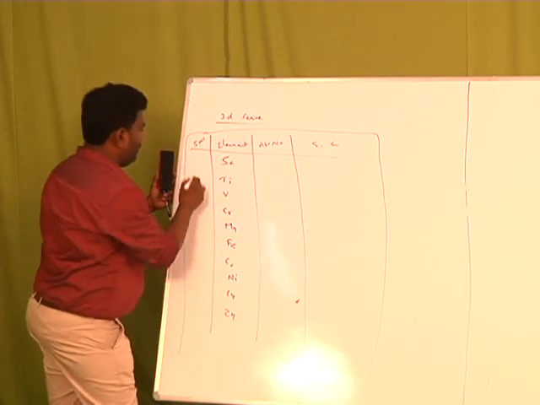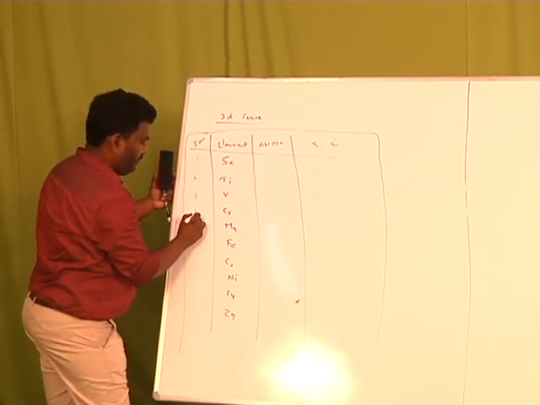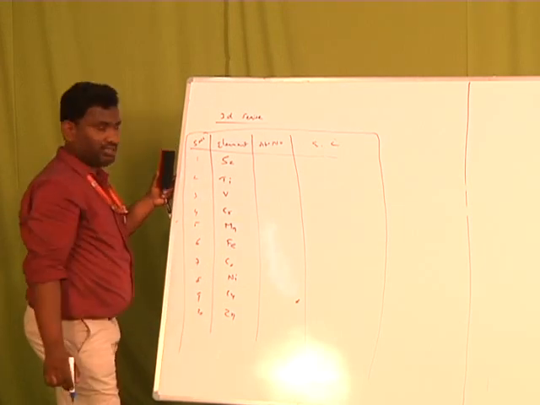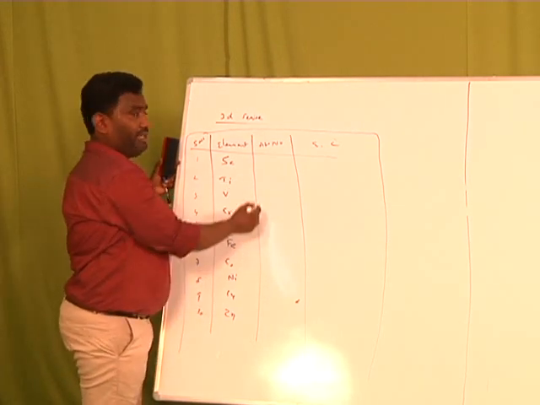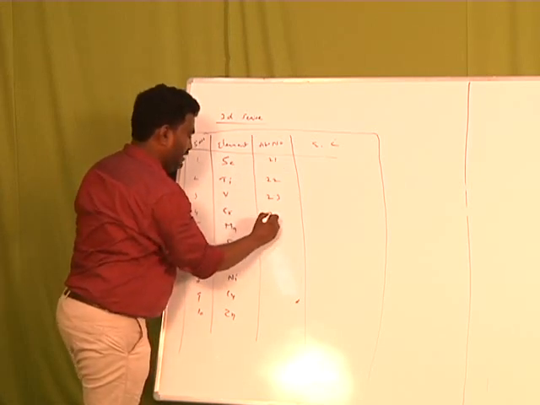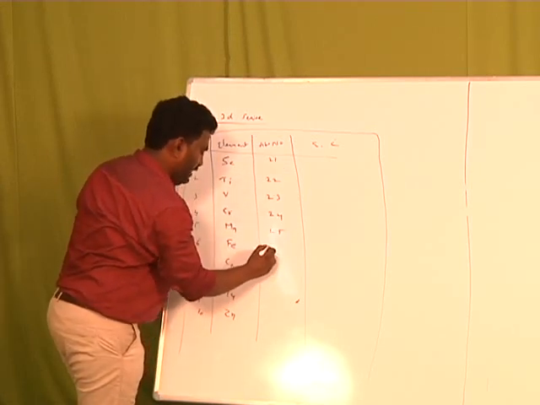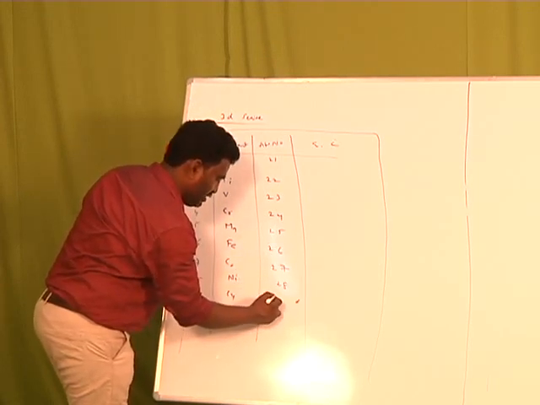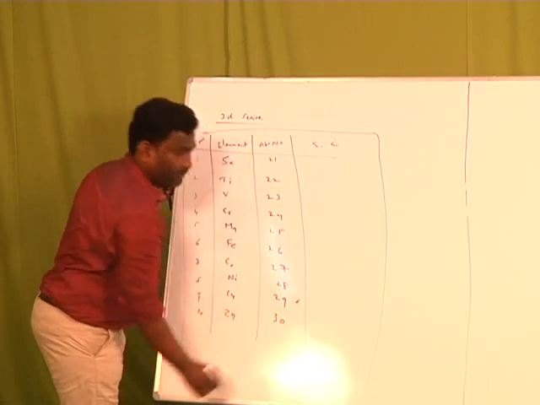Scandium atomic number is 21, 22, 23, 24, 25, 26, 27, nickel 28, copper 29, then zinc 30.